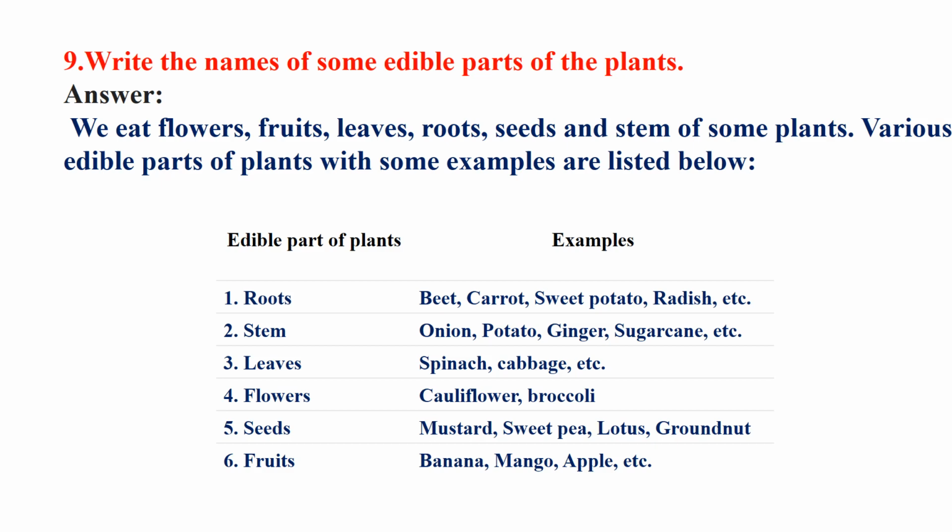Flowers such as cauliflower, broccoli, these are used as the food from flowers. And also the food as seeds like mustard seeds, sweet pea, lotus, groundnut, these all are used. And as fruits as food, many fruits are there. You can name them, I know. Banana, mango, apple, etc.